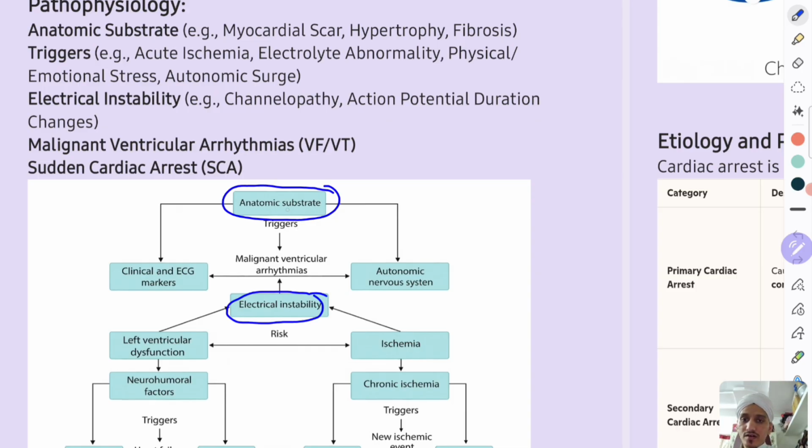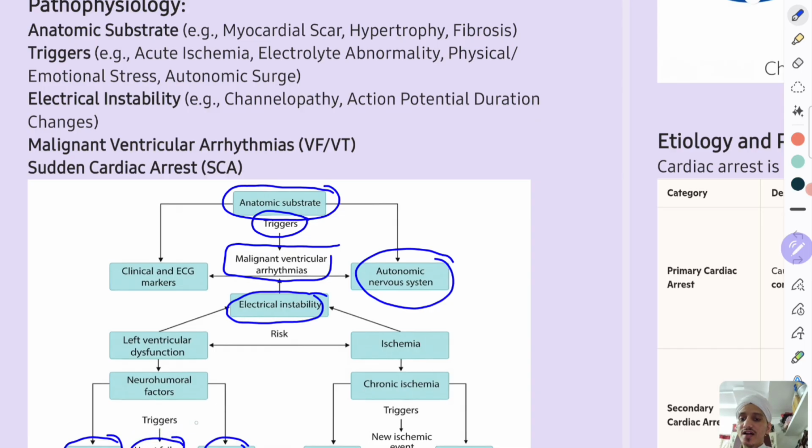Now upon this anatomic substrate, if triggers act in the form of ischemia, electrolyte disturbances, or sympathetic overdrive, that will create ventricular arrhythmias. The autonomic nervous system has an important role; autonomic overdrive will modulate this electrical instability. In some patients there will be electrical instability. Why will that electrical instability be there? Because of some morphological factors, some cardiomyopathy, some hypertrophy, clinical factors, or heart failure.